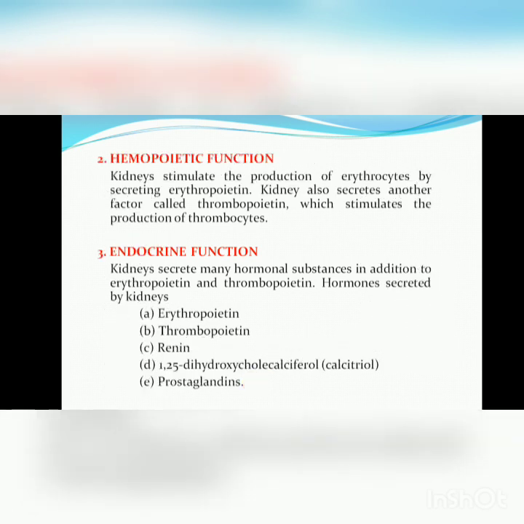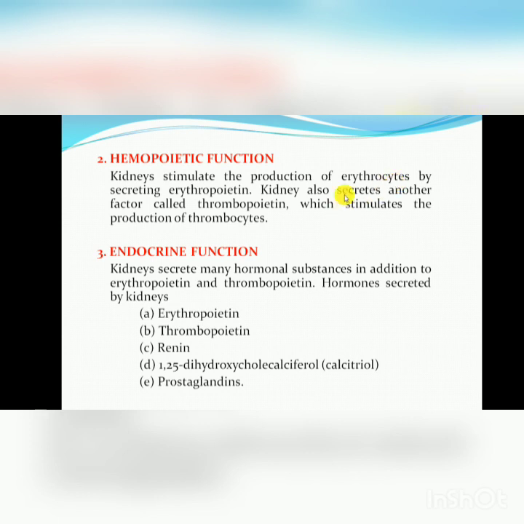The second function is the hemopoietic function. Kidneys stimulate the production of erythrocytes by secreting erythropoietin. Erythropoietin is a hormone that is produced or secreted by the kidney when there is an emergency need for erythrocytes. Erythrocytes are the red blood cells. These are elements of the blood which perform various functions in our body.